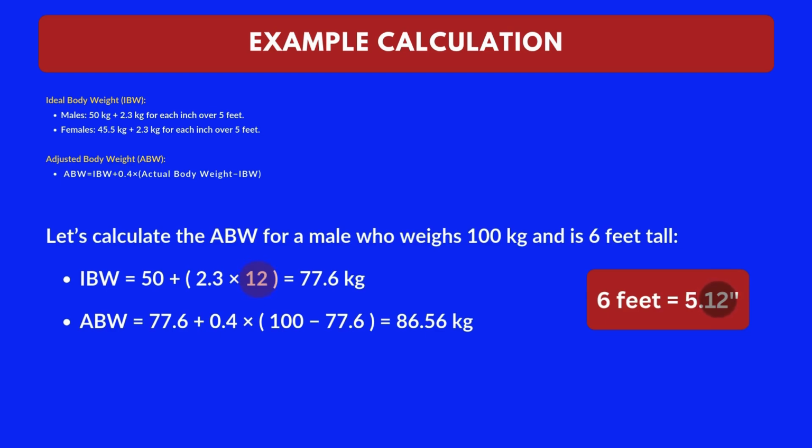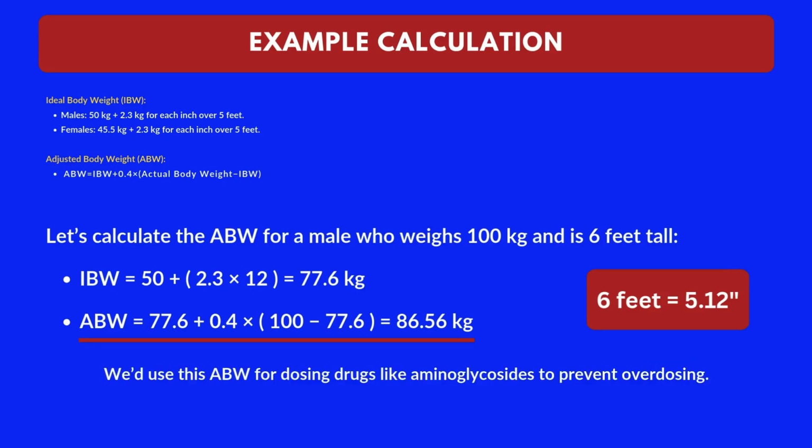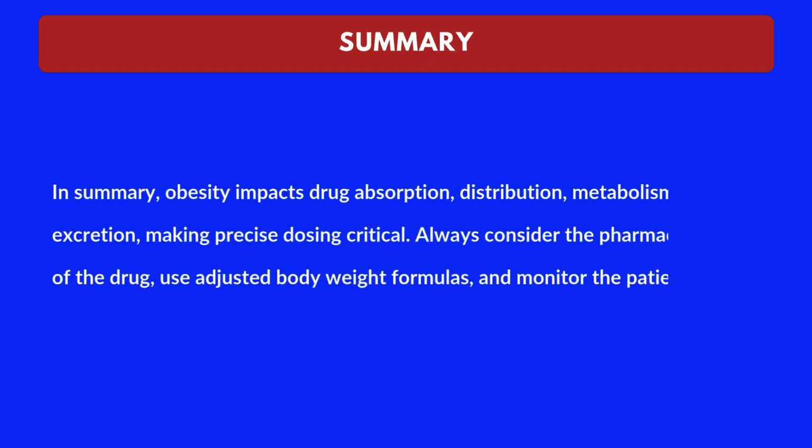Now we know IBW, which is 77.6 kilograms. Now substitute this IBW in the adjusted body weight, ABW, formula. We get 86.56 kilograms. We'd use this ABW for dosing drugs like aminoglycosides to prevent overdosing. In summary, obesity impacts drug absorption, distribution, metabolism, and excretion, making precise dosing critical. Always consider the pharmacokinetics of the drug, use adjusted body weight formulas, and monitor the patient closely.